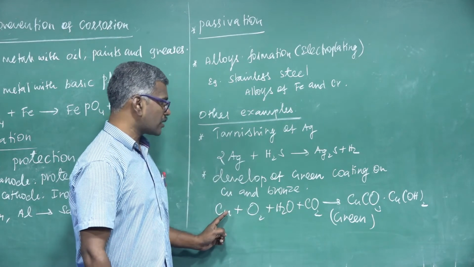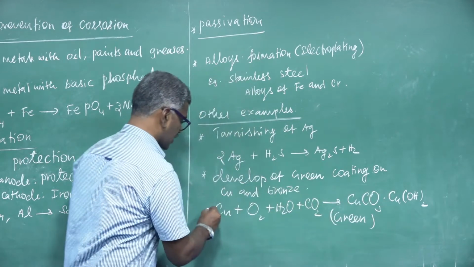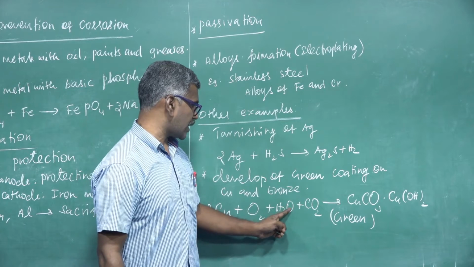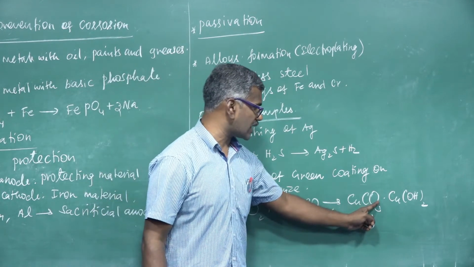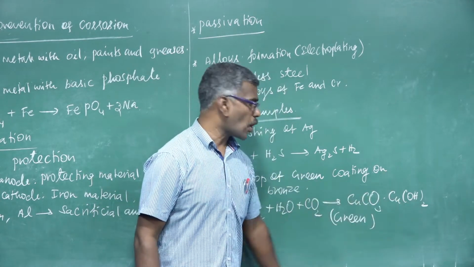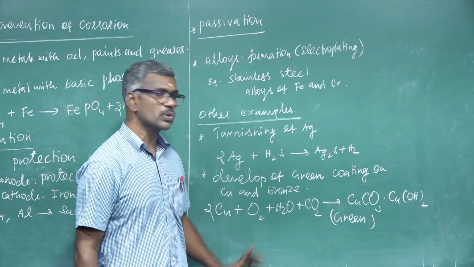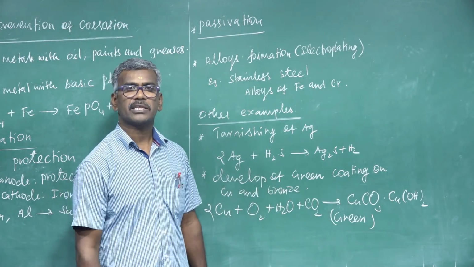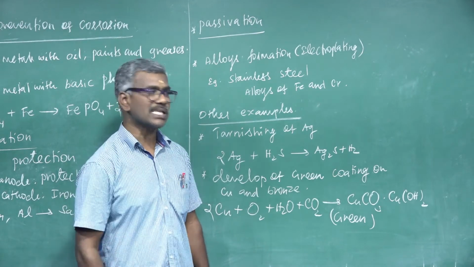So common copper, 1 copper, here 2 copper, 2 times. Common oxygen 2, 3, 3 plus 2 is 5, here 3 plus 2 is 5. Common hydrogen, 2 hydrogen, here 2 hydrogen. This is an example of corrosion. Another method, electrochemical series.